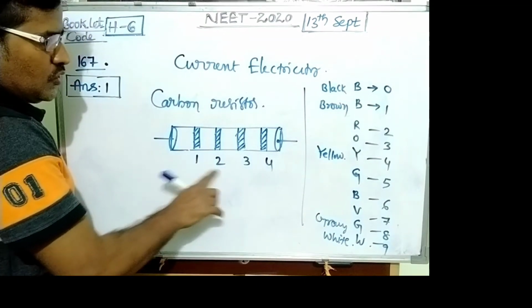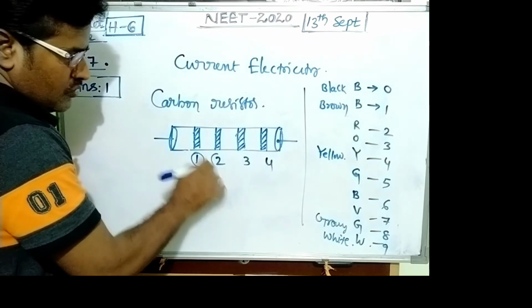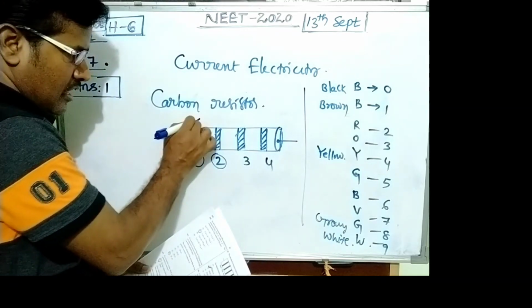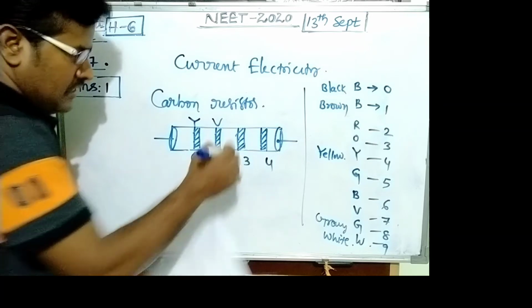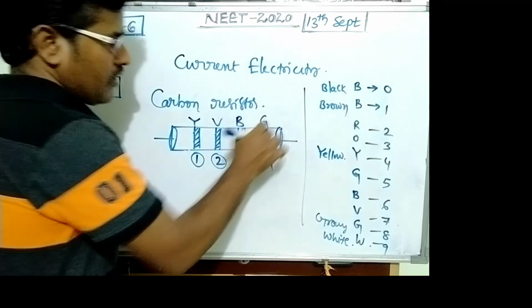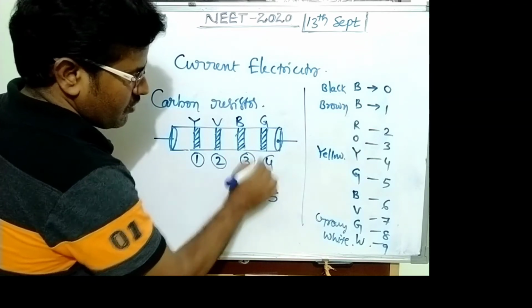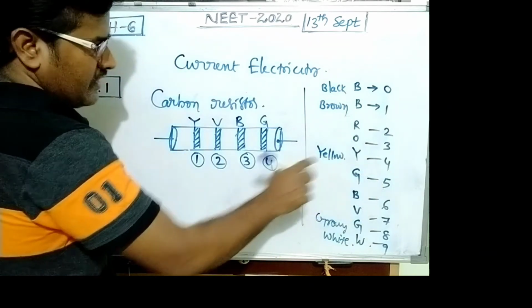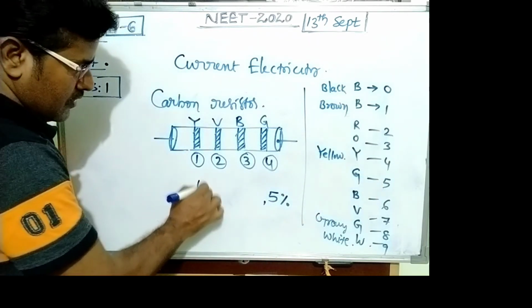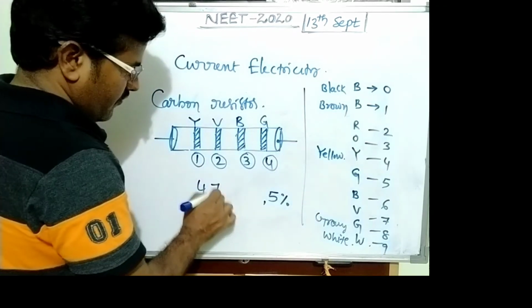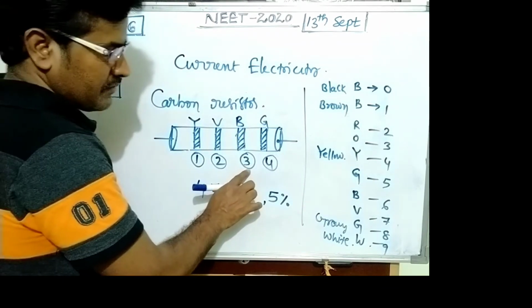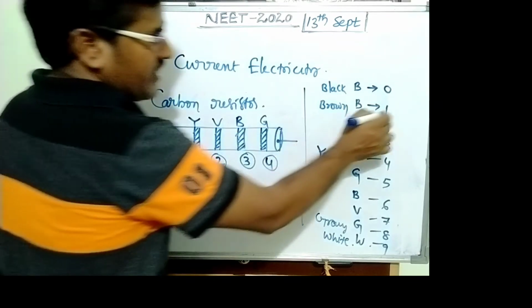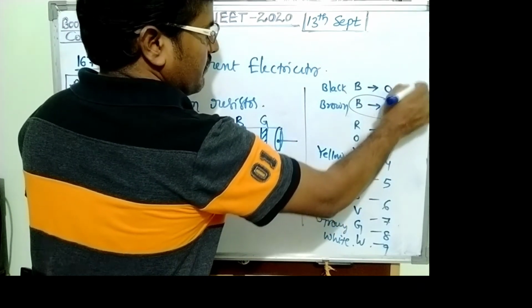So the first two colors indicate the first two digits of resistance. First color is yellow, next color is violet, next is brown, next is gold. Gold indicates tolerance, 5% error. Yellow indicates 4 and violet indicates 7. The third color indicates the power of 10. Brown indicates 10 power 1, then 10 power 0, 10 power 2.